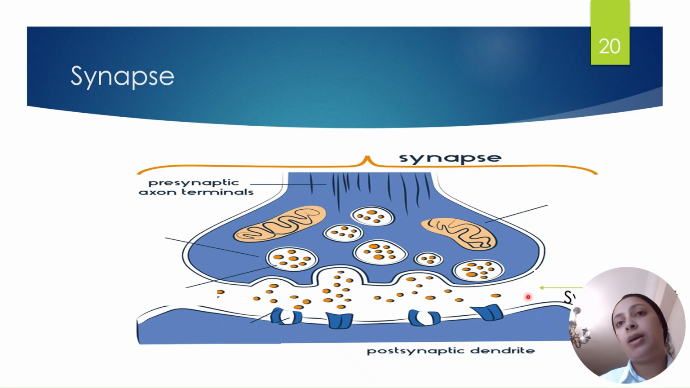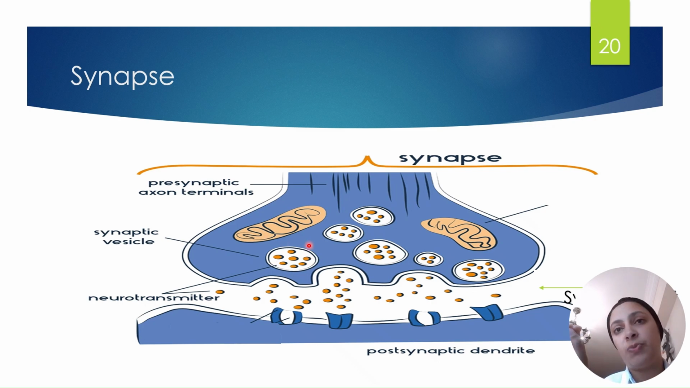What happens inside the synapse? First, the electrical impulse reaches the end of the neuron. Inside the presynaptic membrane we have vesicles. Can you see these vesicles? We call them synaptic vesicles, these circles. Inside the vesicles there are structures called neurotransmitters.